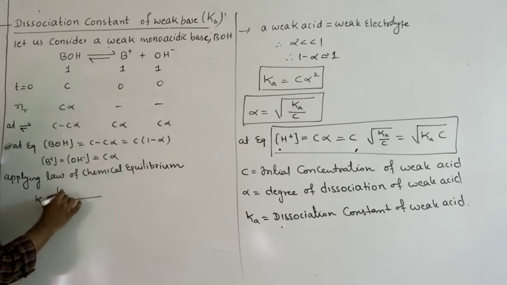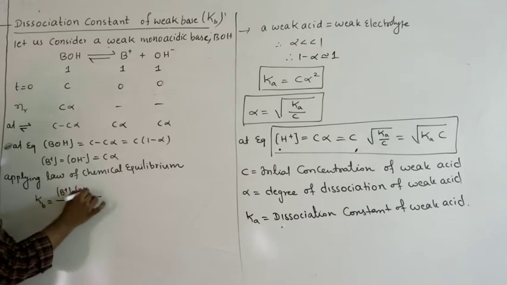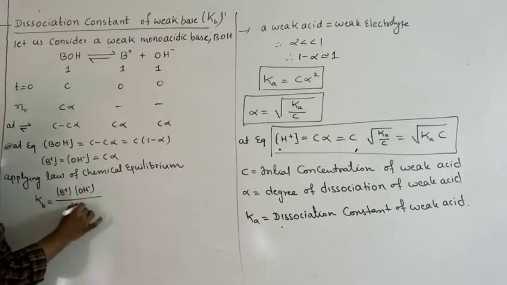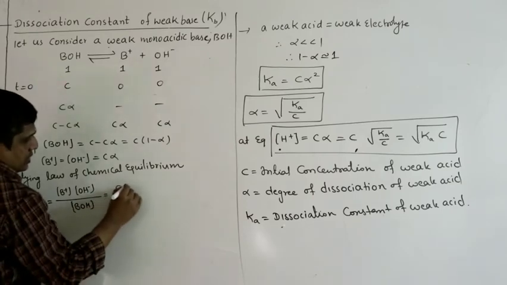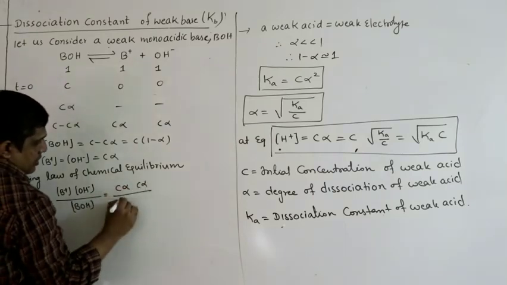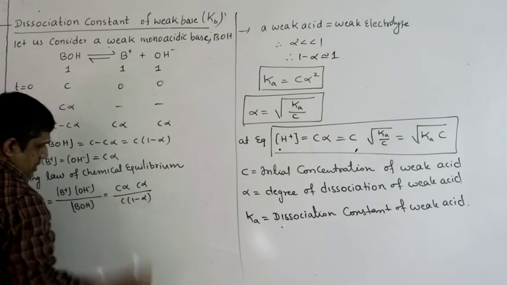Substituting the values, concentration of the products by concentration of the reactants, this is C alpha, C alpha, C into 1 minus alpha.